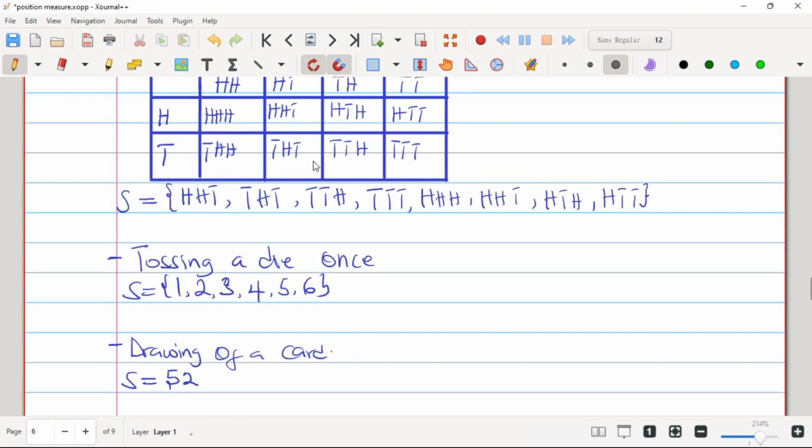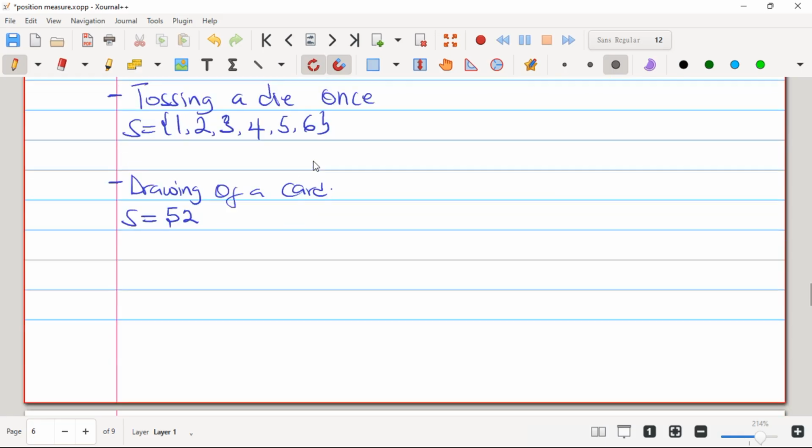Yes. And then you can also be asked to give the sample space for tossing a die. You see the Ludo die that we have. When you toss the Ludo die once, these are the possibilities that you are going to get, right? Because for the Ludo die, you have 6 observations. When you toss it, you can get 1, 2, 3, 4, 5, or 6. You can get any of these.